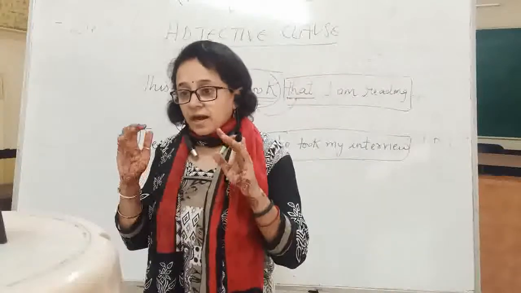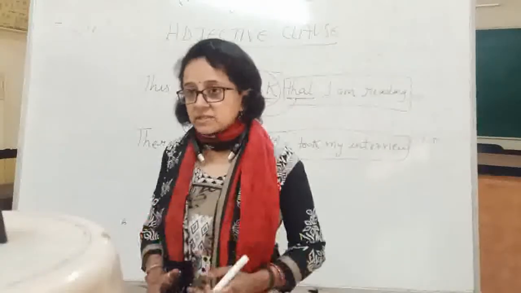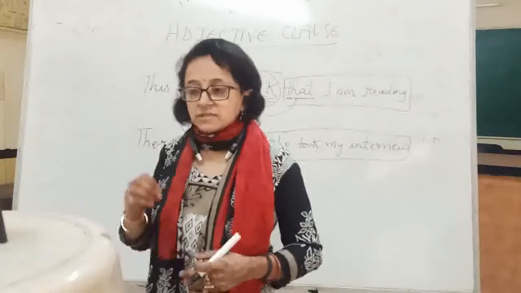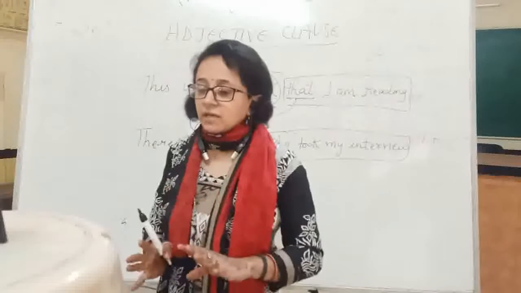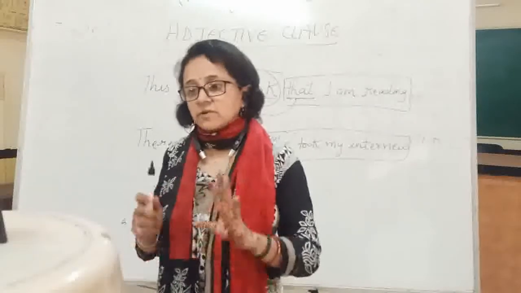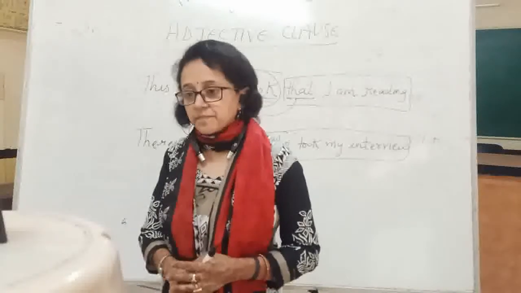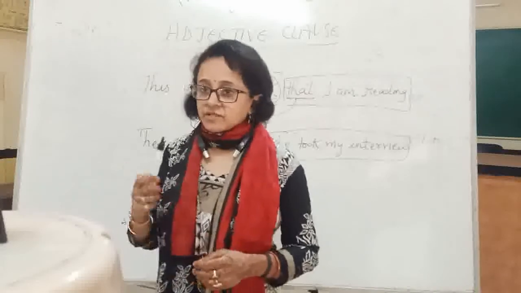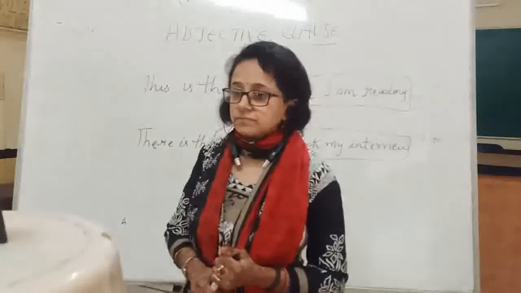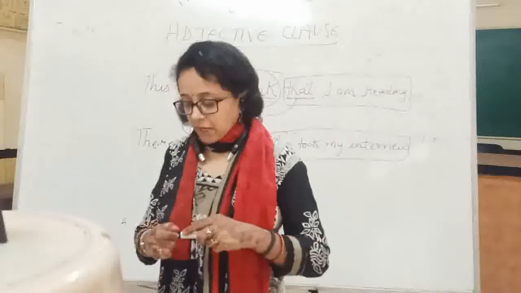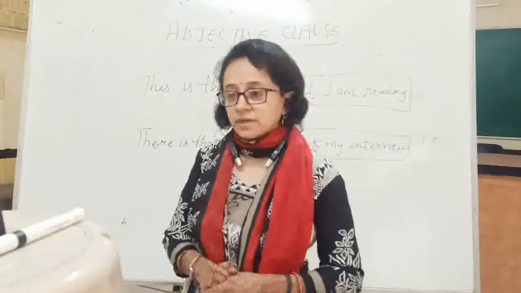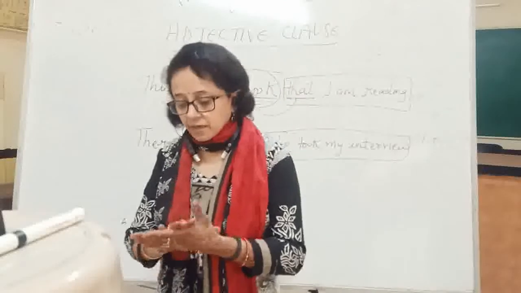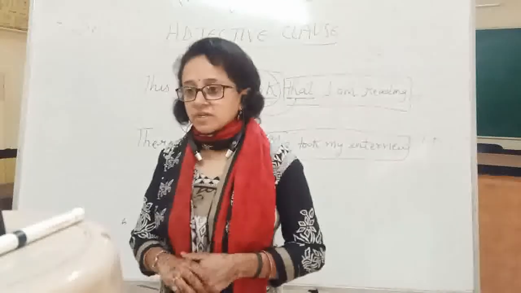So I am going to end here with kinds of clauses. In our course we have only adjective clause. Now you can ask your doubts. No, no, beta, we do not have noun clauses.